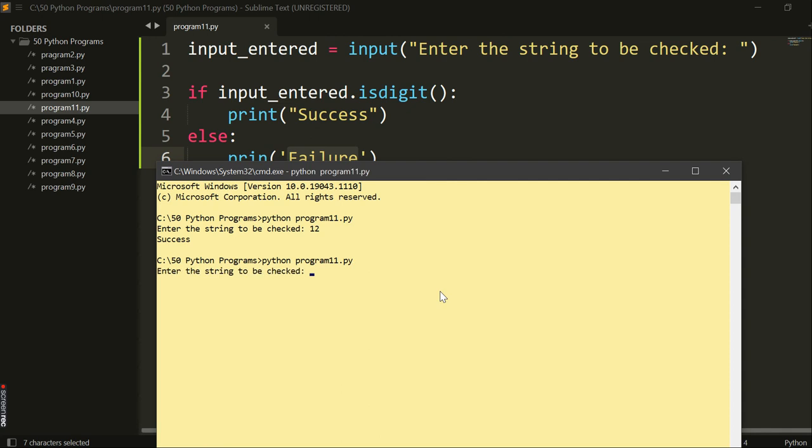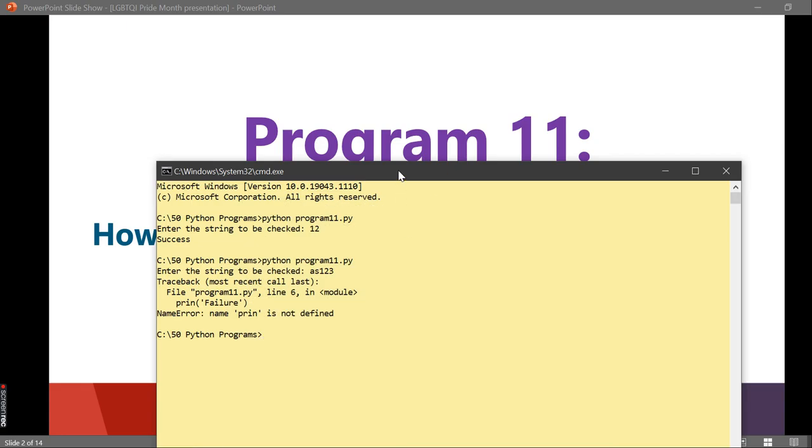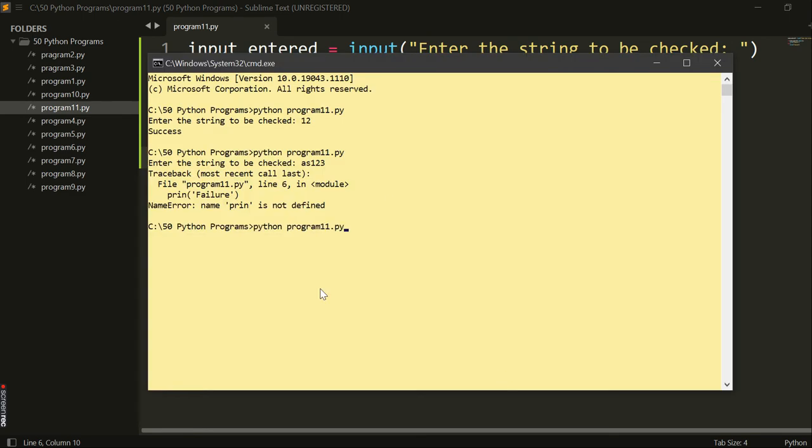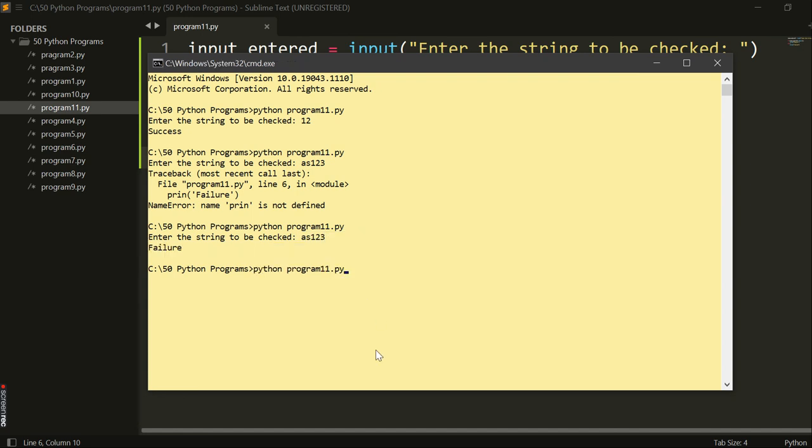Let's run it again. This time we will give something else. Let's suppose I give AS123. Okay, there was some command line error, so we will run the code again. AS123. It is a failure because it has some letters also. If the value entered is only numeric, then it will return success. Otherwise, it will return failure.